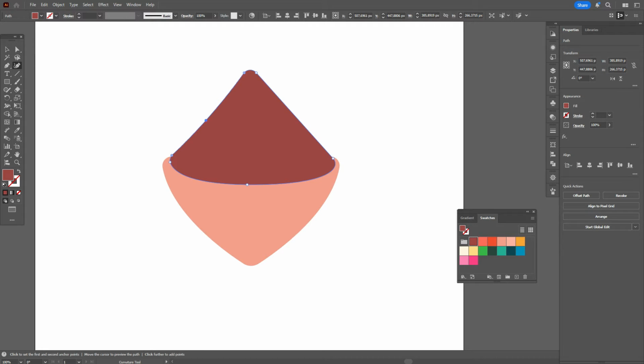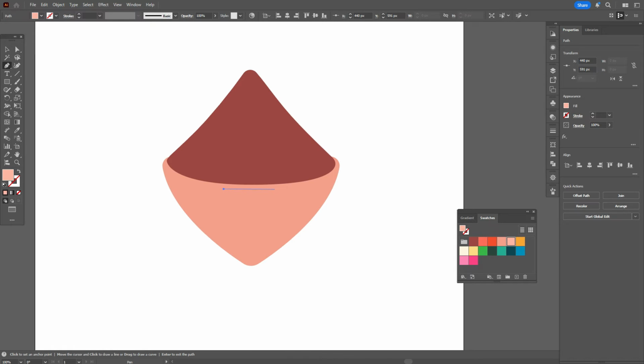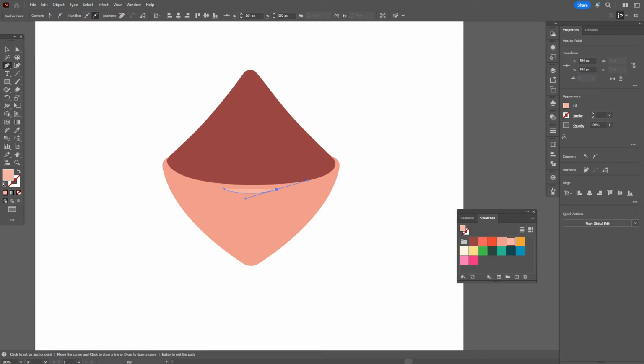Okay, let's take curvature tool and play with shapes. You can add points here and take direct selection tool and play with that side. Okay, it's ready. Now take light color and pen tool and draw here the next shape like that.